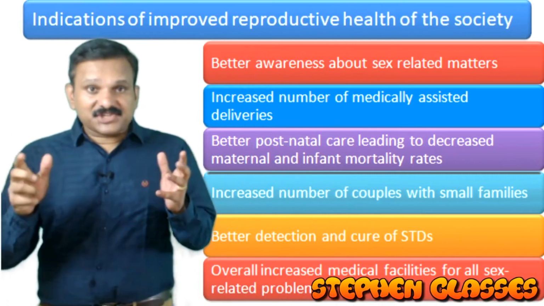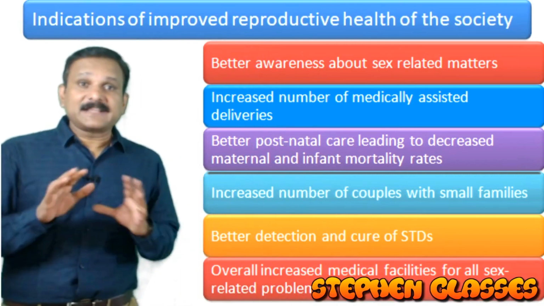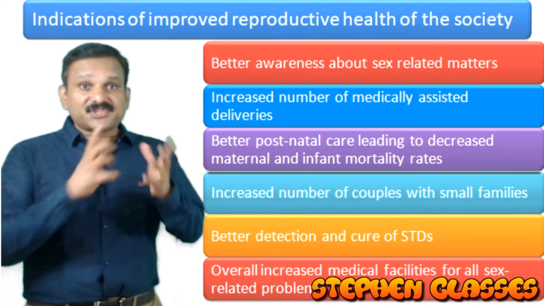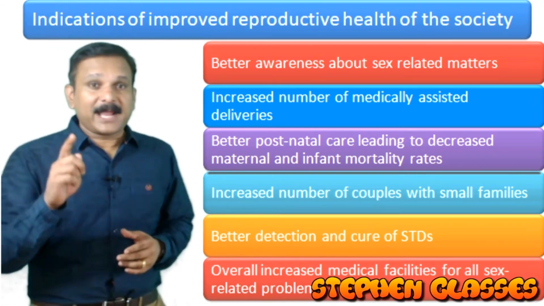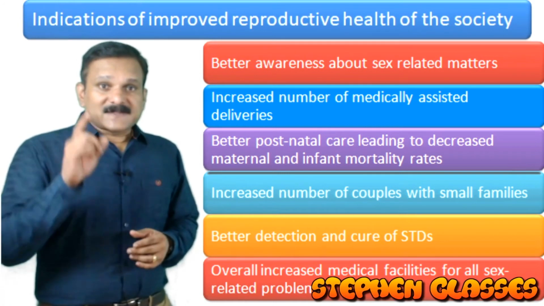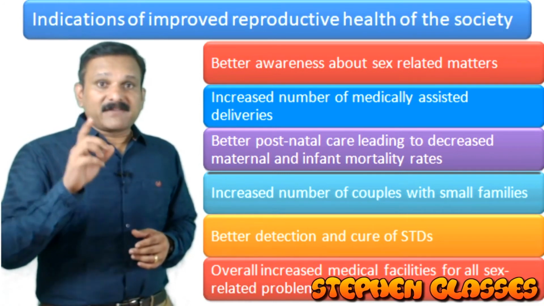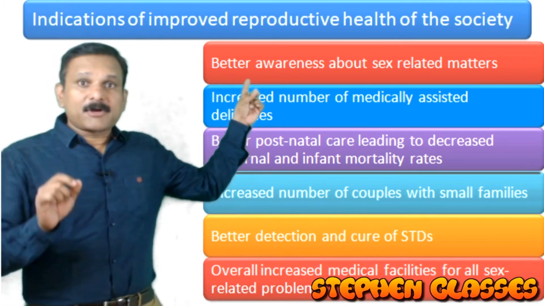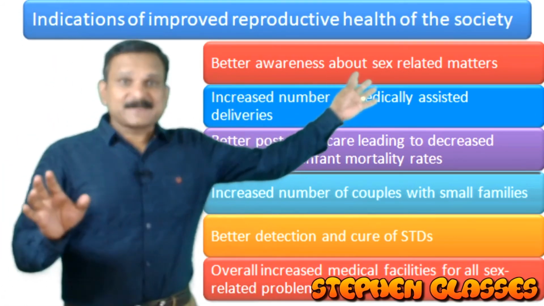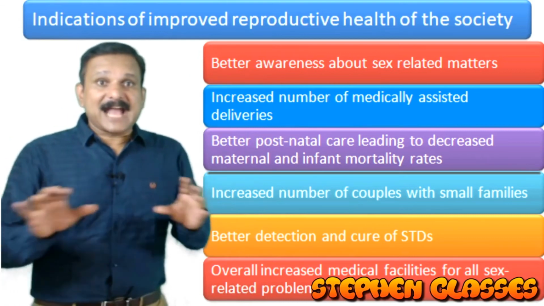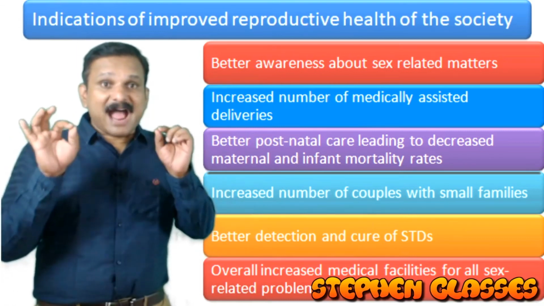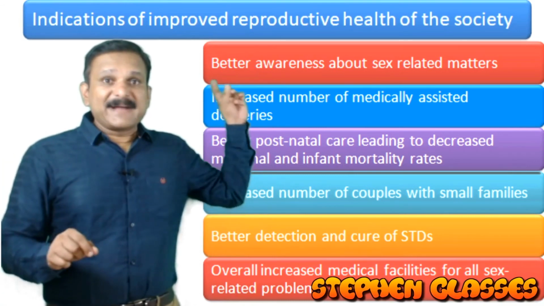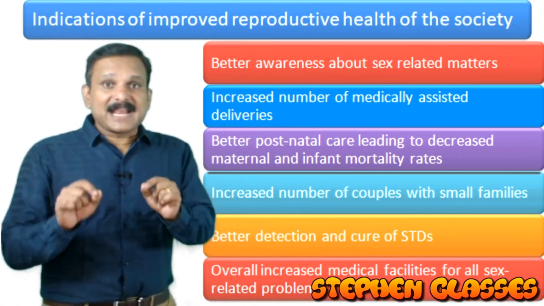Now, what are the indications of a reproductively healthy society? In a society that is reproductively healthy, there will be better awareness about reproduction related aspects, or sex related matters, among all the members.